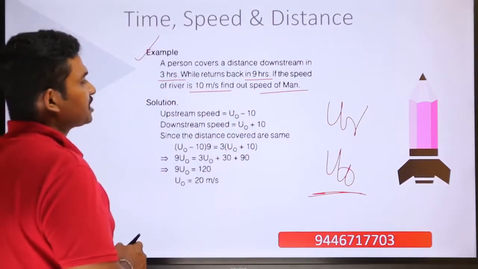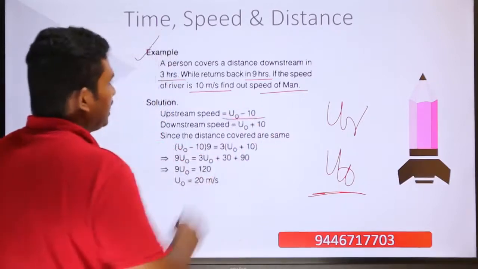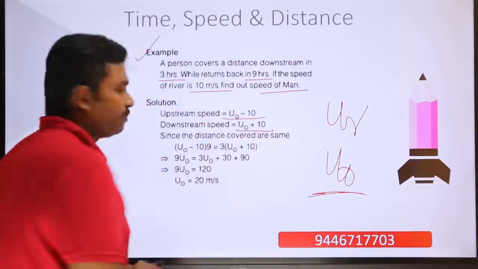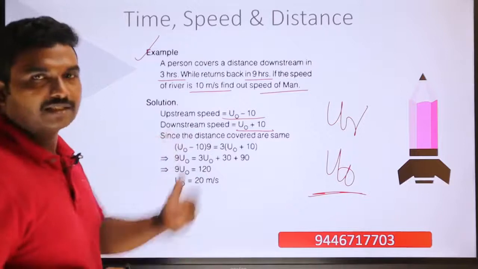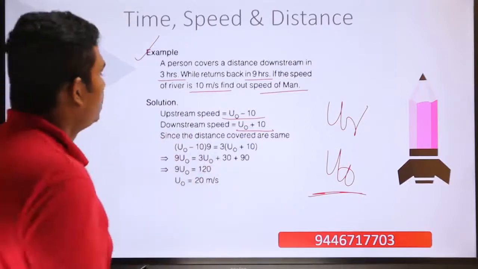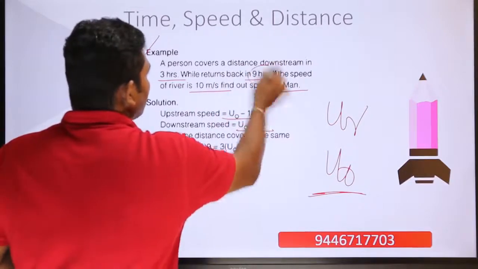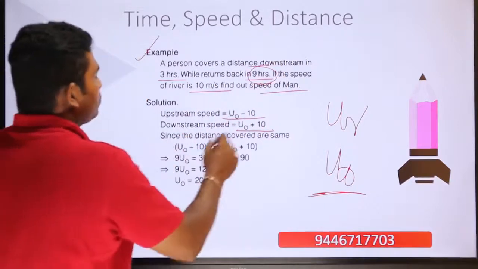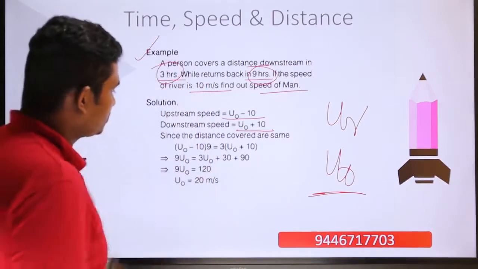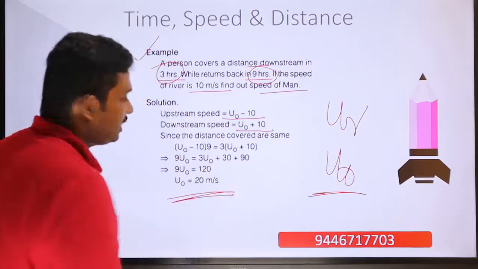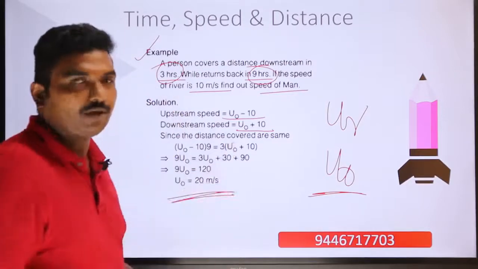So what will be our upstream speed? Upstream speed is equal to u0 minus 10, and the downstream speed is equal to u0 plus 10. The distance covered is the same because he is traveling the same distance along the river. So you can write it as (u0 minus 10) into 9 equals (u0 plus 10) into 3. From this you will find the value of u0, and u0 will come to be 20 meter per second.